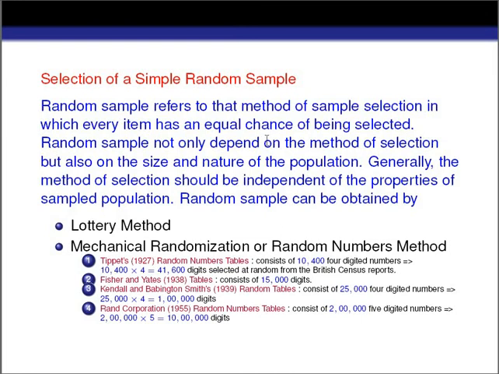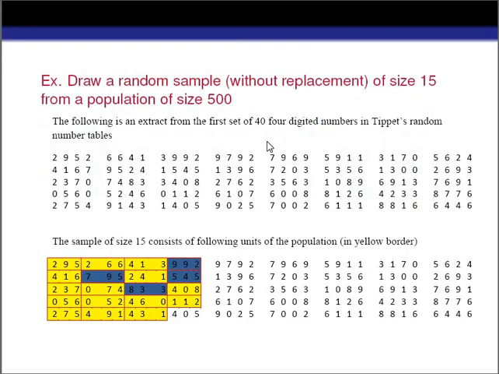In the case of random number tables, there are 4 common tables. That means Tippett's random number tables, Fisher's and Yates tables, Kendall's and Babington Smith random tables, and Rand Corporation random number tables. So these are the random number tables, and with the help of these we can choose a sample from the population randomly. Now, with the help of an example, let's understand how we choose a sample from the population randomly.